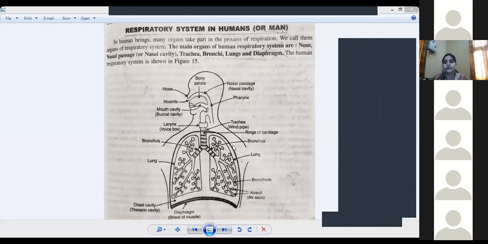So finally where does the air reach? In the alveoli. Alveoli is a sac-like structure, a balloon-like structure, and alveoli are very very important because in alveoli exchange of gases will take place. Okay, so now in the next class, as time is about to finish, we will discuss how the exchange of gases takes place inside the alveoli.